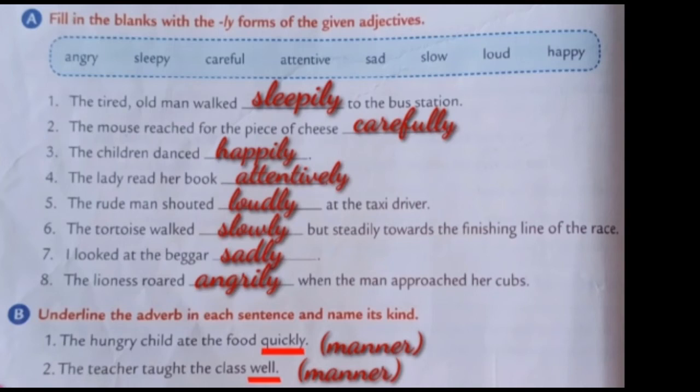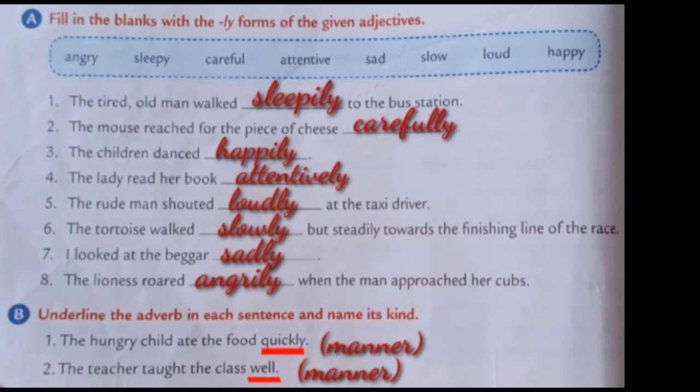An adverb of manner shows how an action is done. It answers the question how or in what manner. Here, answer the question how the hungry child ate the food. Quickly. So, it is adverb of manner.